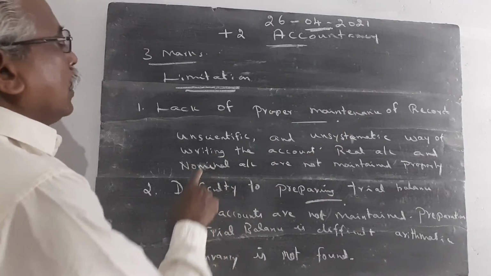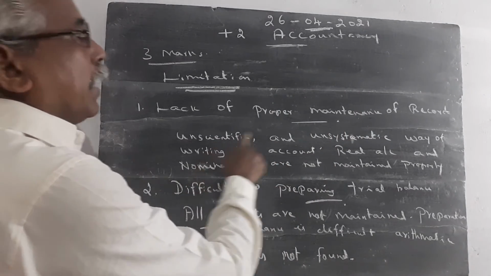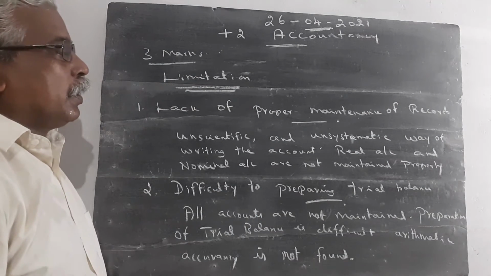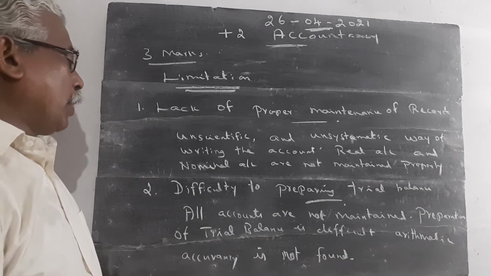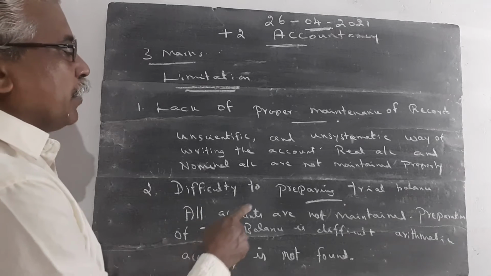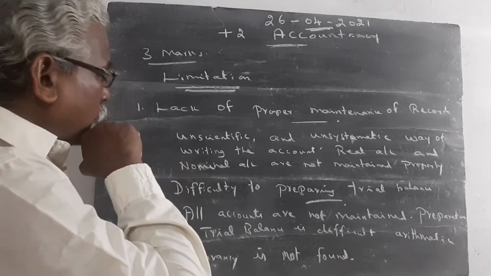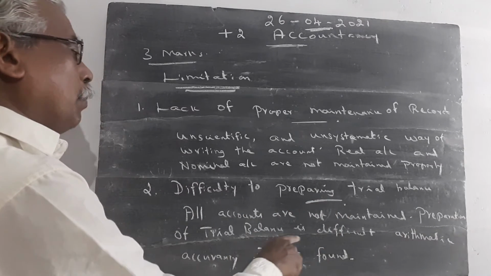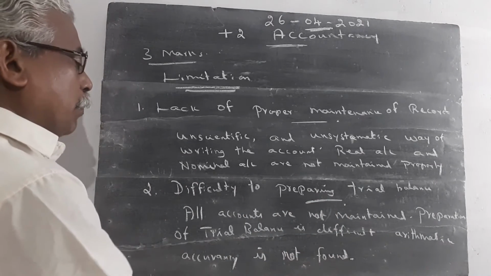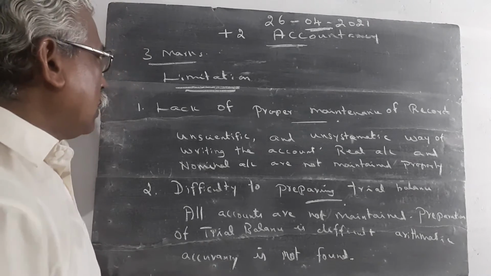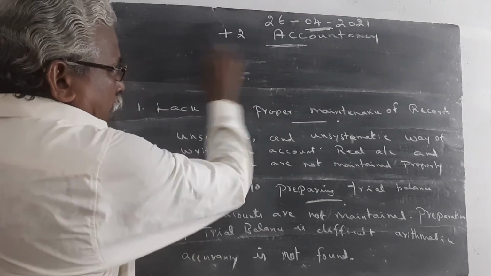One more point we should study: lack of proper maintenance of record. Point number 1, it is an unscientific and unsystematic way of writing the accounts. Real account and nominal account are not maintained properly. Then point number 2, difficulty in preparing trial balance. All accounts are not at all maintained, so preparation of trial balance is difficult. Arithmetical accuracy is not found in the case of single entry system or incomplete records.